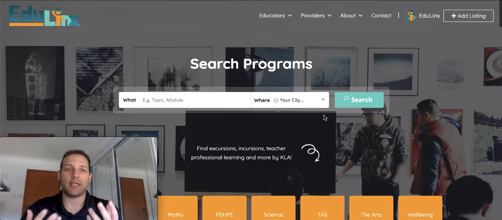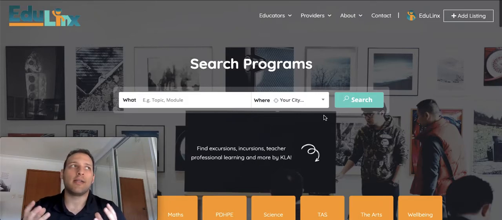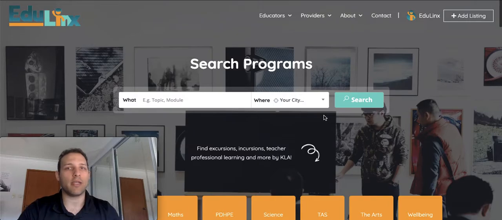And we're really trying to make this EduLinx space a hub for teachers and other educators or staff as well, to find the most quality programs as well as resources to freely support them as much as possible, given the complexity of the role as a teacher and the real difficulty that not only providers have, but educators have in navigating the amount of resources and information that is out there on the internet. We're really trying to wade through everything, save you having to go through Google so much or Facebook groups, and give a bit of power back to educators and providers in a much more streamlined fashion.